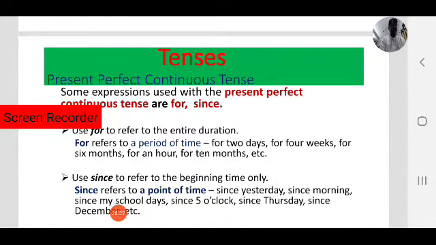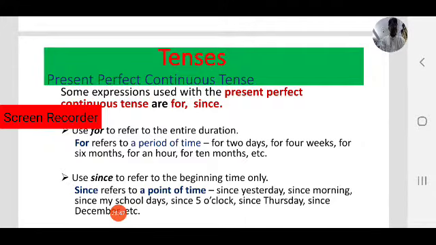I have been waiting for her for 3 years. For 3 years. So that is the duration of the time. To refer to duration of time or period of time, we use for. Note it down.